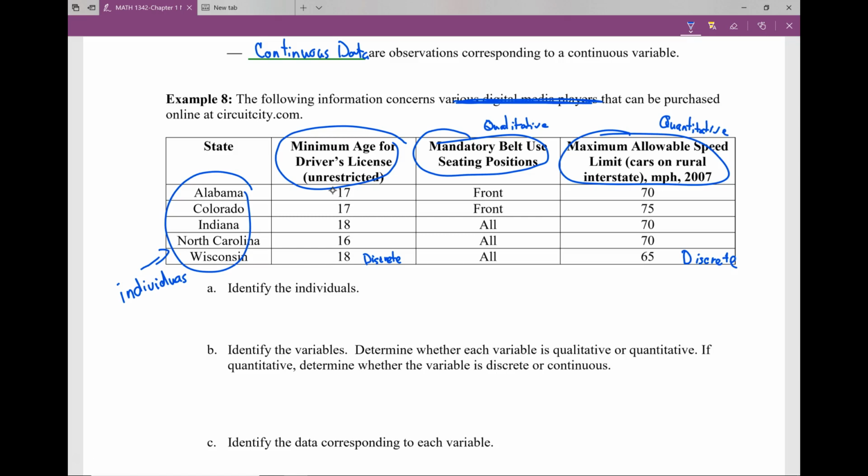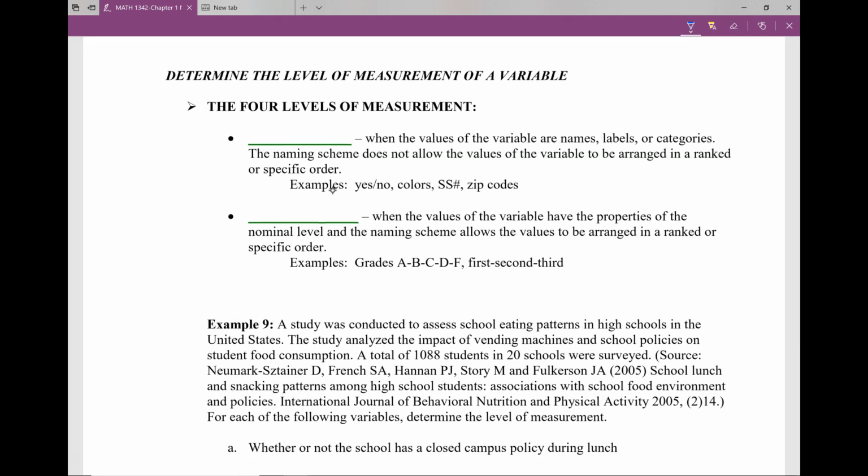Okay. The last thing that we want to look at: there are 4 levels of measurement. There are 4 different levels. We only identify 2 of them for qualitative values. The other 2 are your ratio and your interval that are more for your quantitative data. Let's look at the 2 levels of measurement for qualitative data.